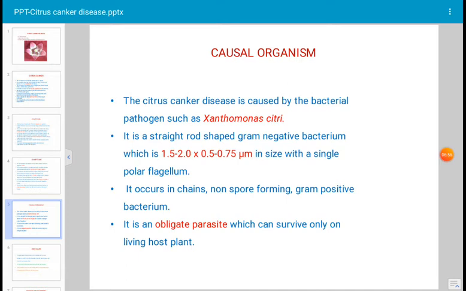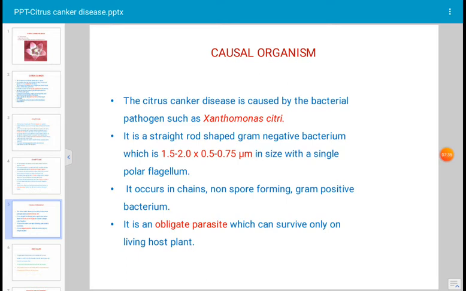It is an obligate parasite. That means what? What is an obligate parasite? Obligate parasites require only living host plants for their survival. They survive only on living host plants. It does not multiply on dead organic matter. It does not survive in soil or dead organic matter or plant debris. It can survive for 2 to 3 months on infected plant debris under dry conditions, but it requires a living host plant for its multiplication. It is an obligate parasite.